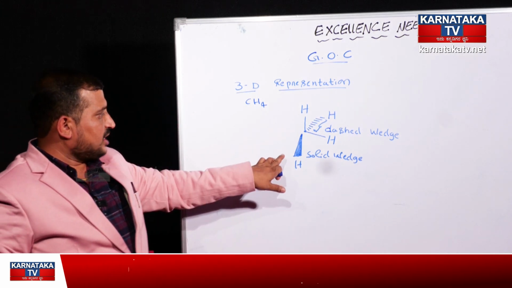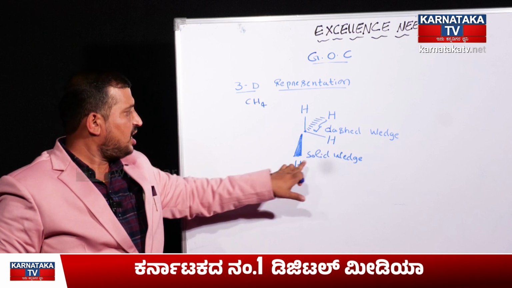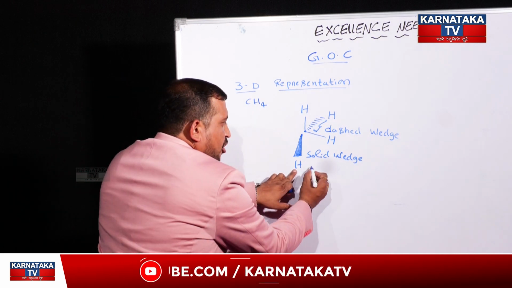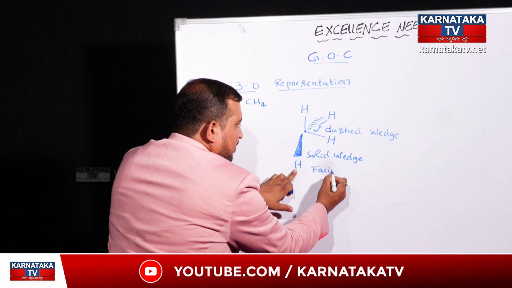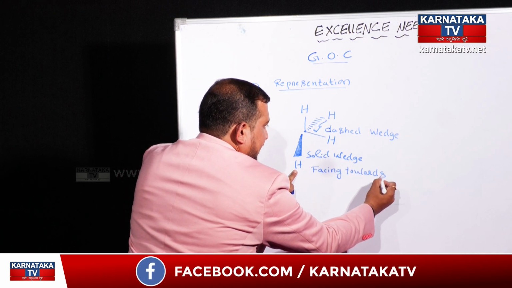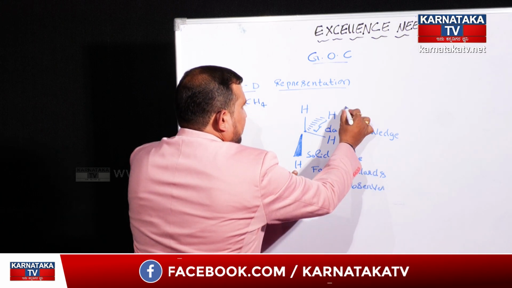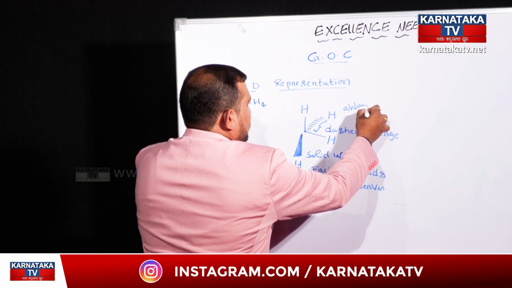The thick line structure is called a solid wedge. This hydrogen atom is facing towards the observer, and the other is facing away from the observer.